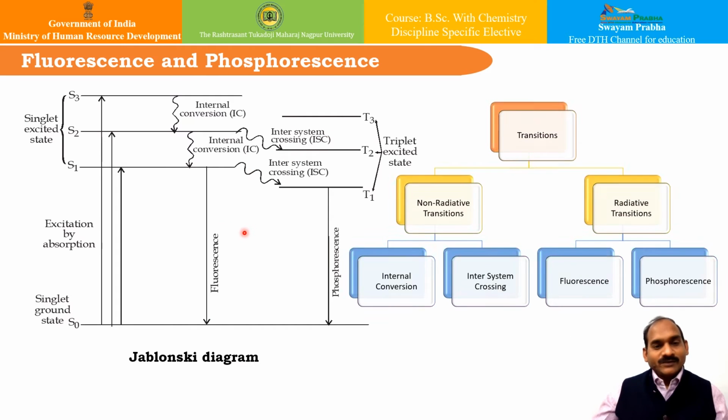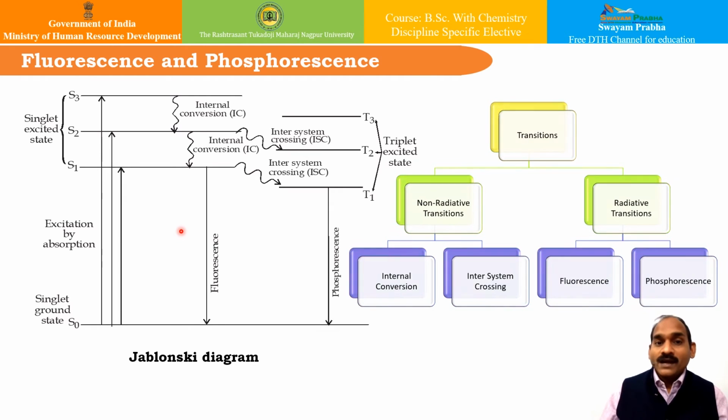Let us try to understand the very important aspect of the electron spectroscopy through the Jablonski diagram. This diagram represented over here is known as the Jablonski diagram, and we have already seen earlier that the light absorbed by the system is used up in bringing about the photochemical reaction, but the absorbed light may not necessarily bring about the photochemical reaction. It may also lead to various other phenomena which are very interesting to see.